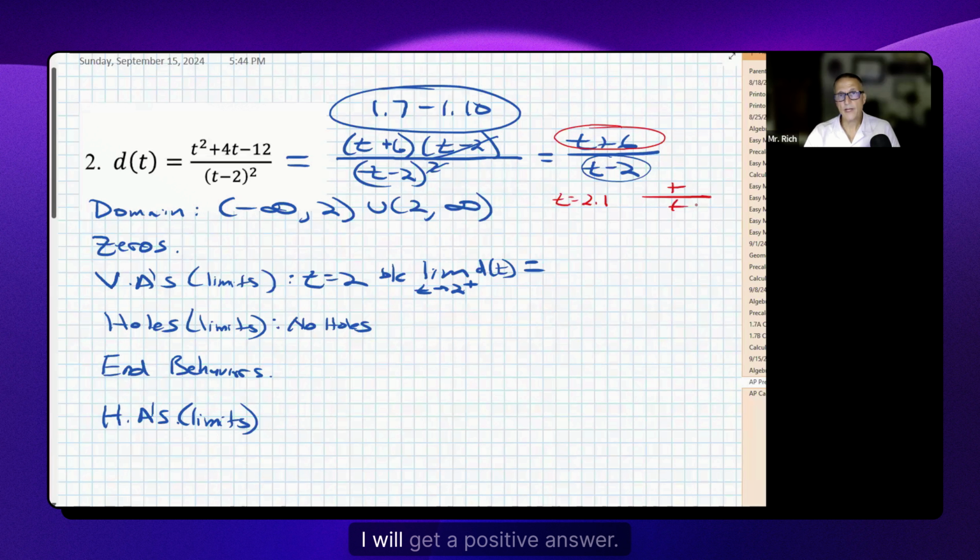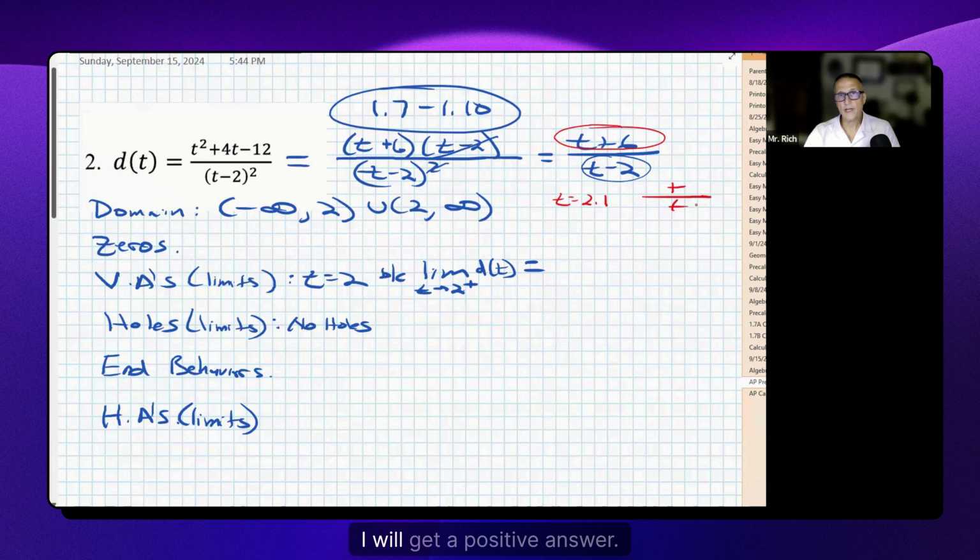All right. Now, let's go back to the zeros. That was one thing I skipped over here. I think we've answered everything. A rational function is going to be equal to 0, the y value will be 0, when the numerator of the function is 0. That's when fractions are 0, when it's 0 over something that's not 0. So the only thing that's going to make this function d of t 0 is when t is equal to negative 6, right there. That is an x-intercept right there.